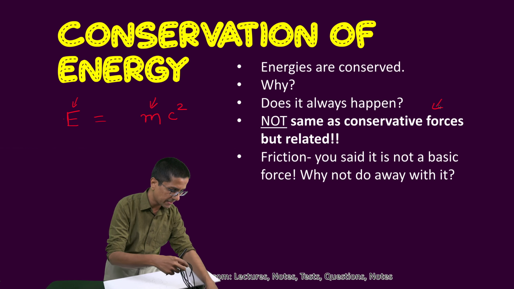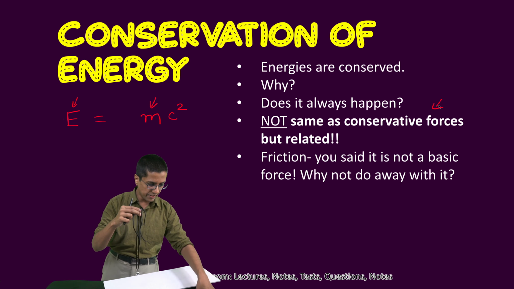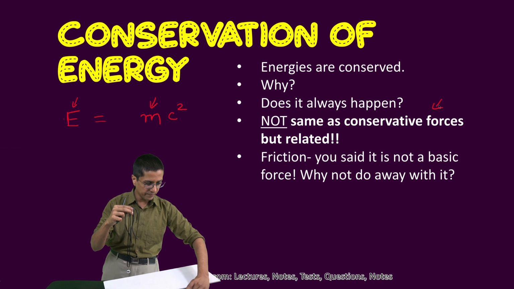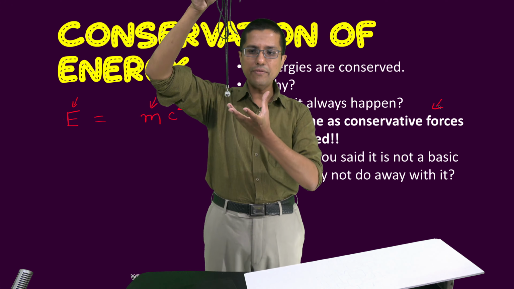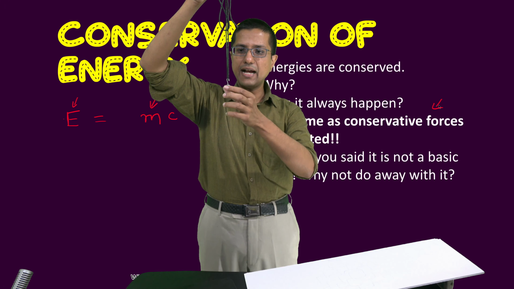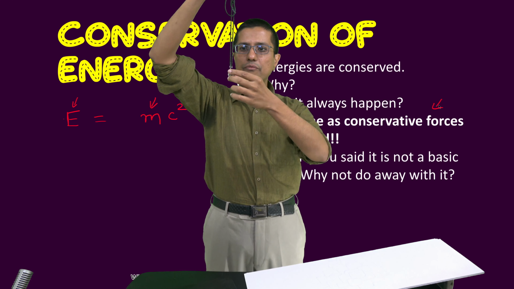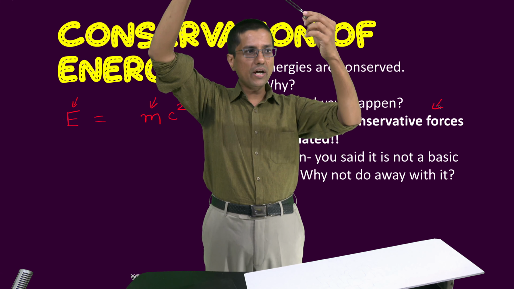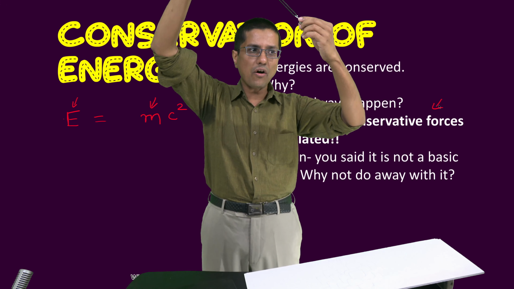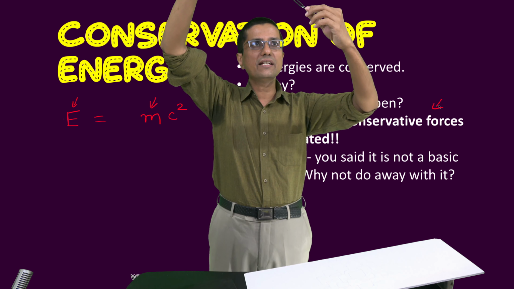So here I have another example. I have this pendulum. This pendulum is very famous. We will bring it in a lot of our classes to demonstrate the point. Here also we have a pendulum, and again this pendulum is an example of a conservative force. I'll tell you why. I start the pendulum from here, so I am doing work against gravity to pull it here. This entire work done against gravity is being stored as the potential energy of this pendulum.